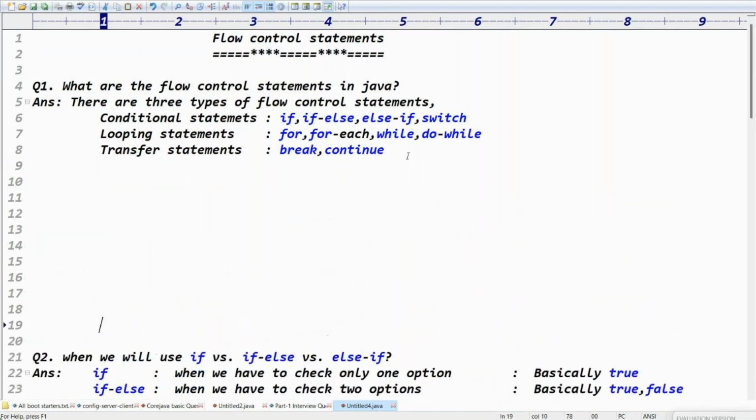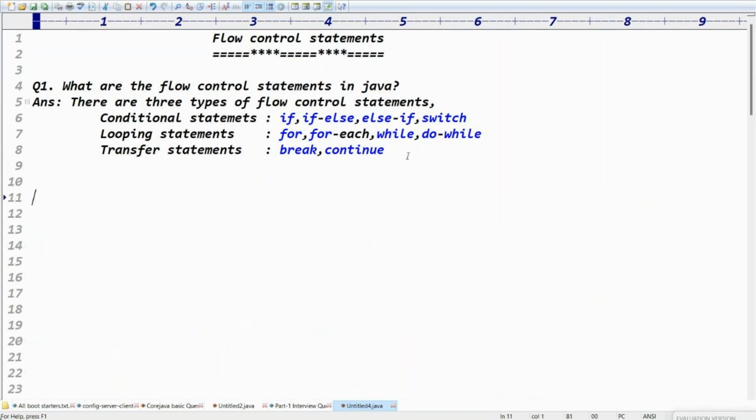So everyone, I hope you know this point. There are three types of flow control statements in Java. One is the conditional statements. What are conditional statements? If else, else if, switch. Second is the looping statements: for loop, for each loop, while loop, do while loop. The third one is the transfer statements like break and continue.